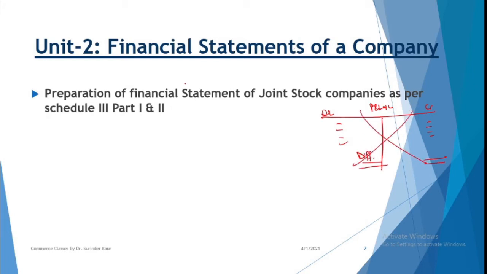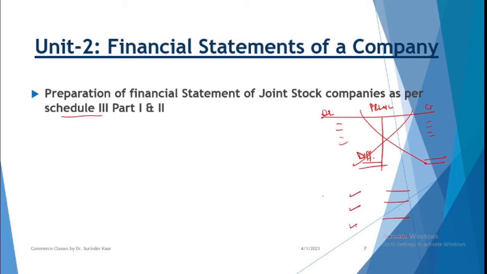In case of companies, financial statements are to be prepared strictly in accordance with Schedule 3, wherein the statements are prepared not in the T form but in a statement form. So you start with the sales revenue, then you take up the expenses one by one as per the category, and then you calculate different components of the profits.